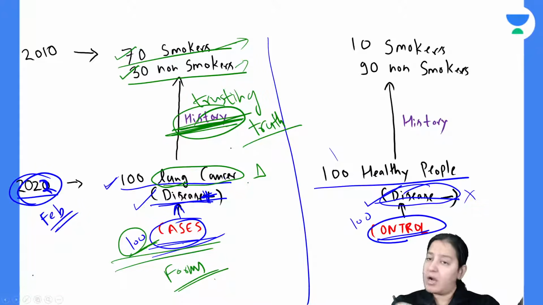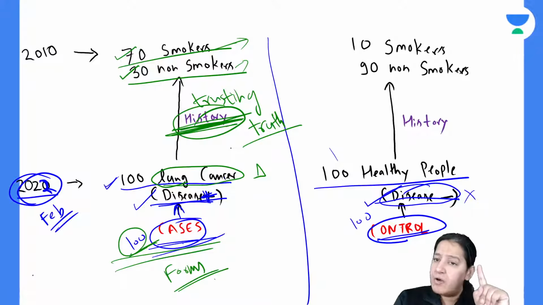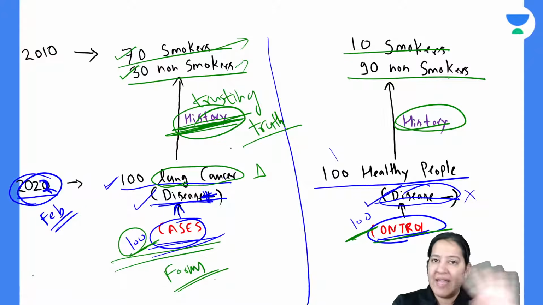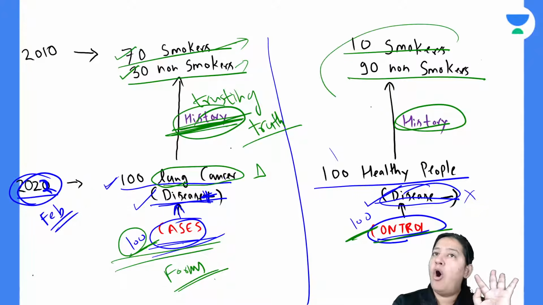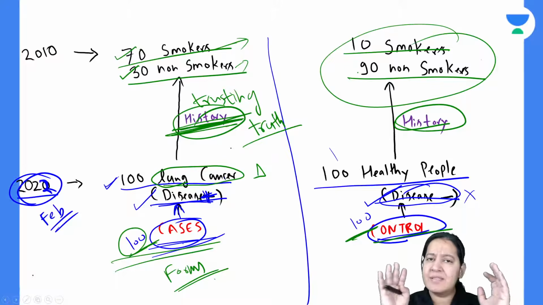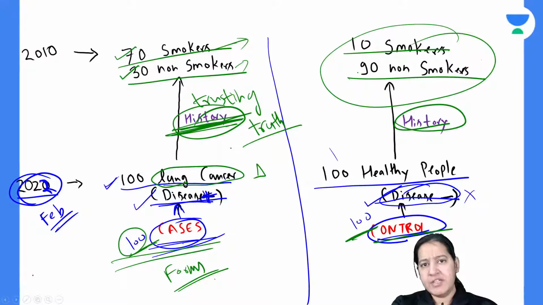Now come to the control side. On the control side also, one by one I called everyone and asked the same history, whether you are a smoker or a non-smoker. Just suppose out of them, 10 are smokers and 90 are non-smokers, but they didn't have lung cancer yet. All 100 are healthy. The figures can vary. This is just an example to explain to you. Have you got it?